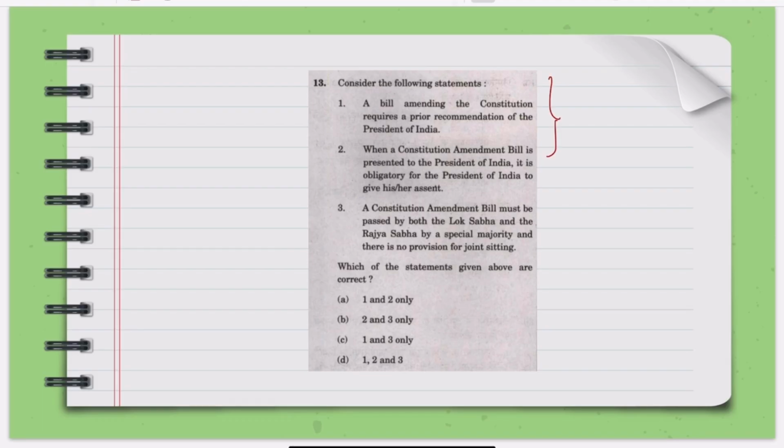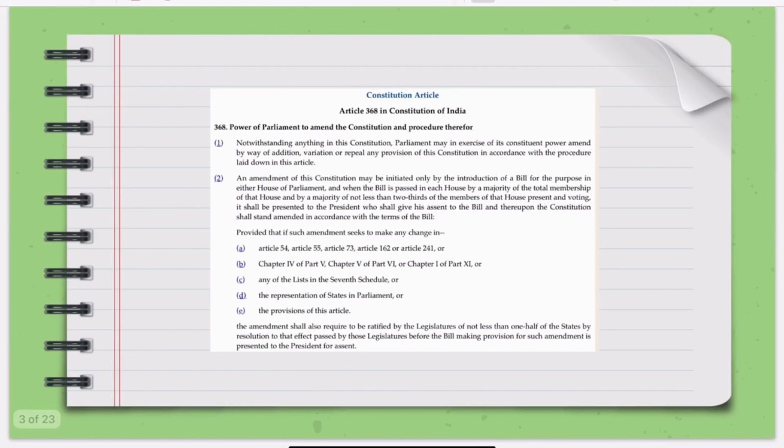So this question essentially deals with Article 368 of the Constitution. What does Article 368 say? It basically says Parliament has the power to amend any part of the Constitution. And this power is called the constituent power, not ordinary legislative power. Amendment means adding something new, changing something existing, or removing something old, which is addition, variation, or repeal. We had seen that this question was asked in 2024 too. That's why this article is very important.